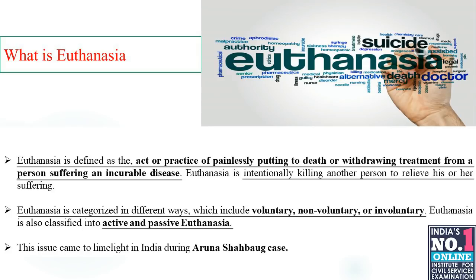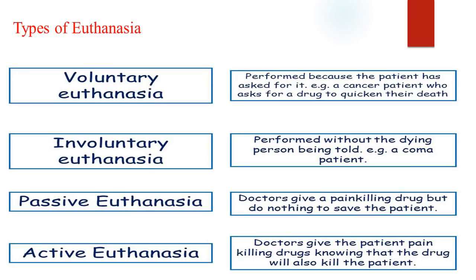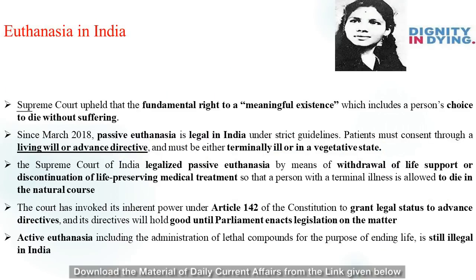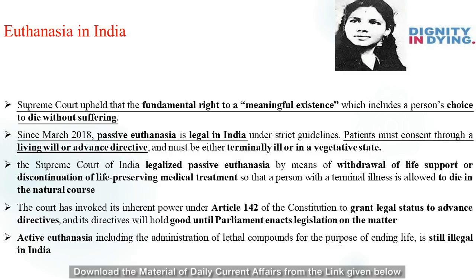This particular issue came to limelight in India with the Aruna Shanbaug case. Now we'll see how it became a topic of discussion in India. The Supreme Court of India upheld that the fundamental right to a meaningful existence includes a person's choice to die without suffering. Since March 2018, passive euthanasia is legal in India. But the patients must consent through a living will or an advance directive and must be either terminally ill or in a vegetative state to undergo this.